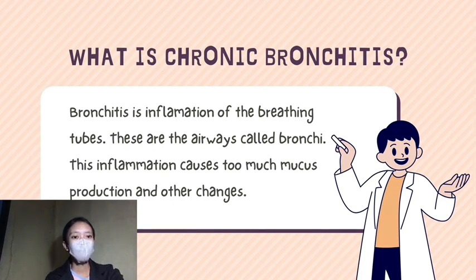People with chronic bronchitis tend to get lung infections more easily. They also have episodes of acute bronchitis when symptoms are worse. To be classified as chronic bronchitis, you must have a cough and mucus most days for at least 3 months a year for 2 years in a row. Other causes of symptoms such as tuberculosis or other lung diseases must be ruled out.